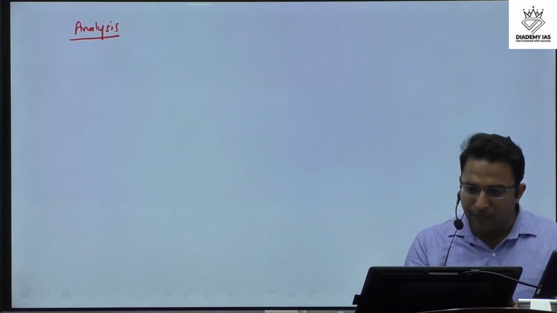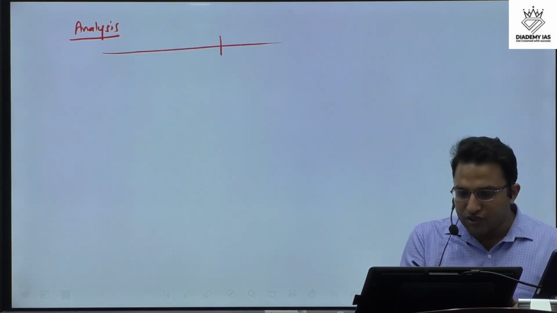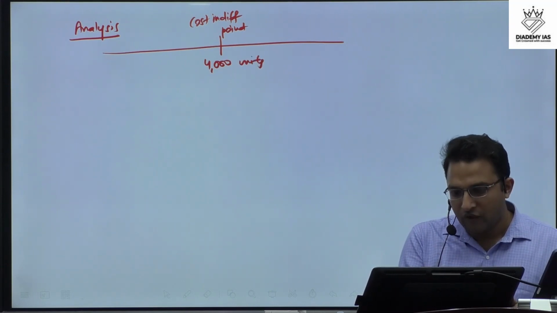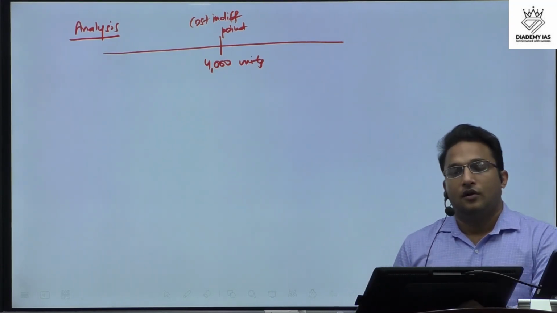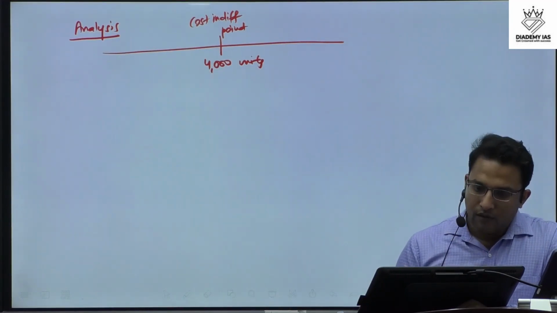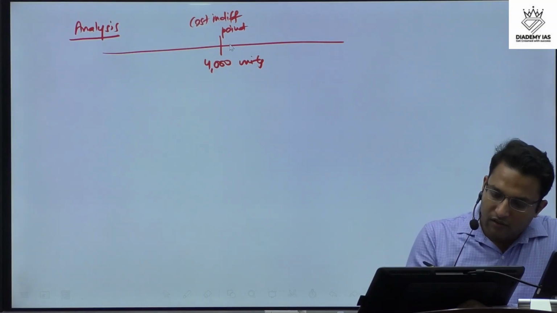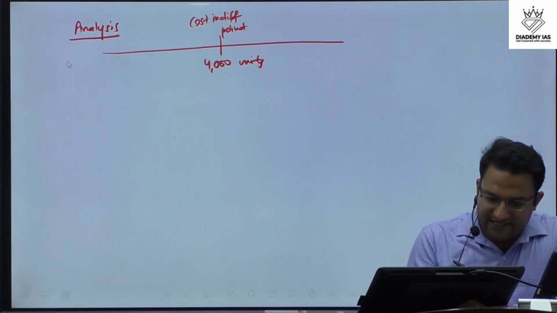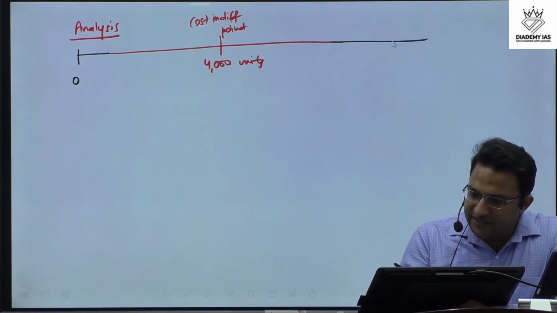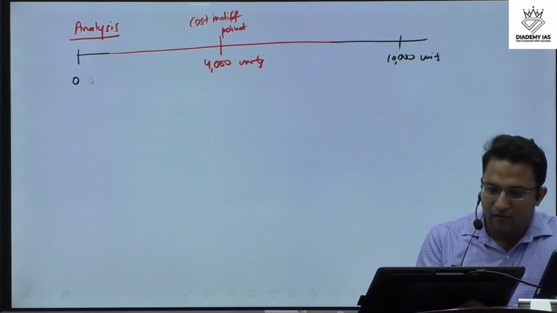Analysis is basically simple, that this is the cost indifference point. How much? 4,000 units, right? So basically, if the production is less, that is, suppose this is 0 and this is on the higher side, say 10,000.